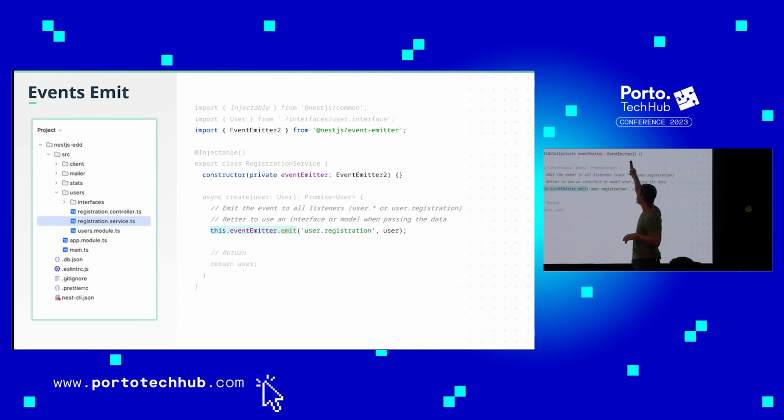By using EventEmitter2, which is of course provided by the NestJS events package. The 2 is there because it's an injection. This is dependency injection, provided by the framework, in our case NestJS, and this is how we can emit a message to all other nodes to let them know that something happened.